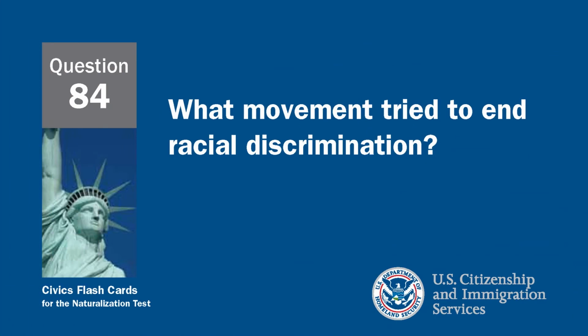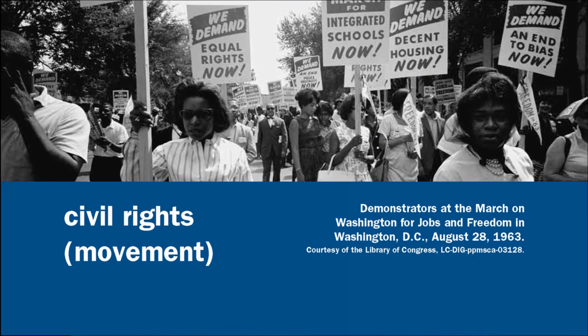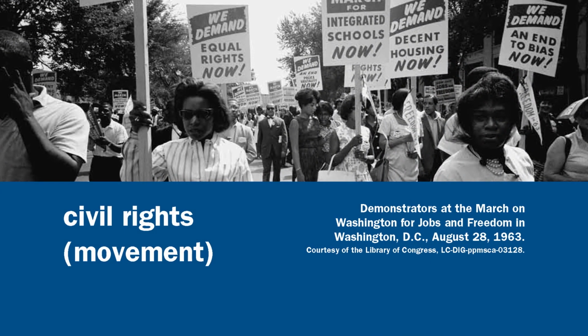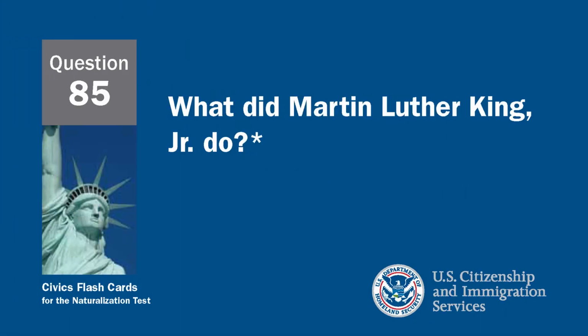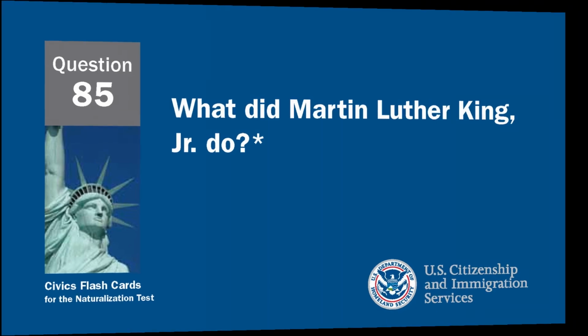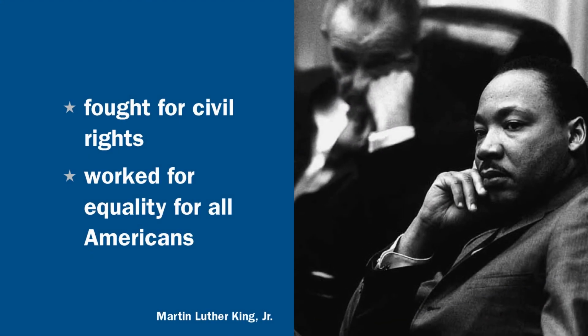The movement that tried to end racial discrimination was known as the Civil Rights Movement. What did Martin Luther King Jr. do? Martin Luther King Jr. fought for civil rights, and he worked for equality for all Americans.